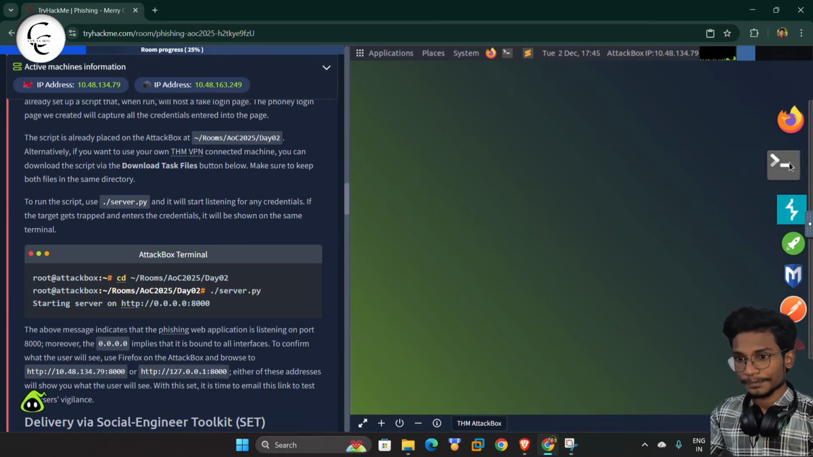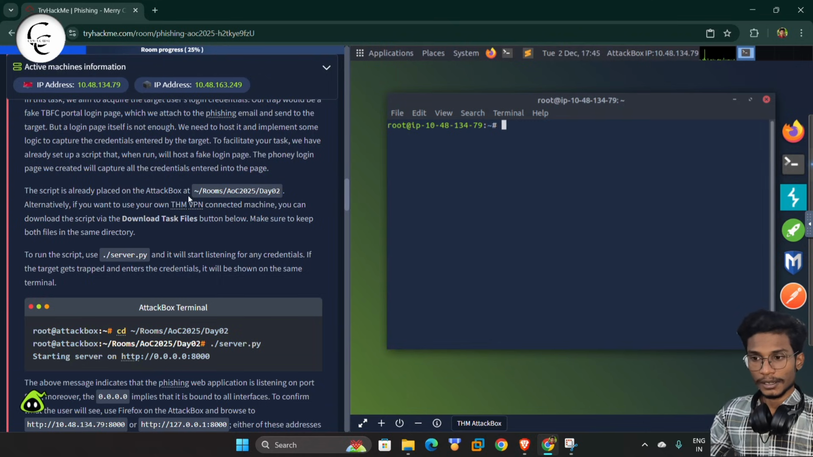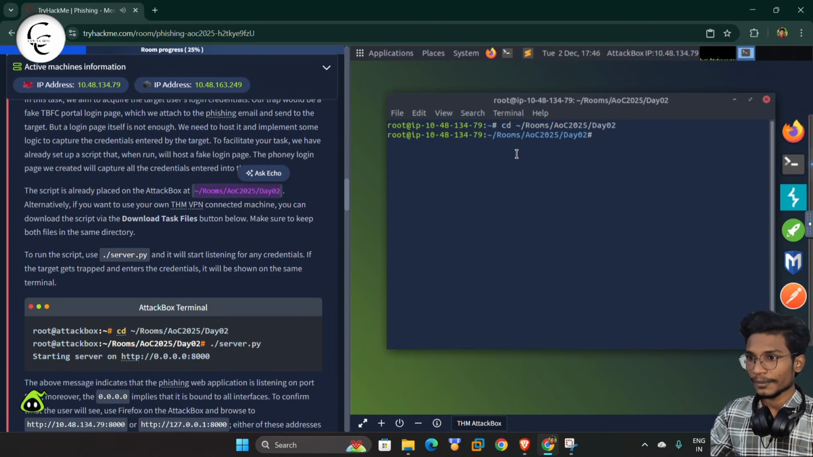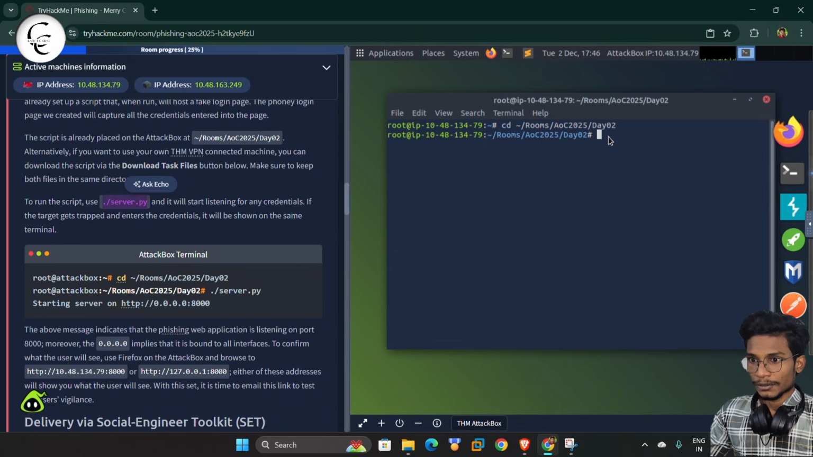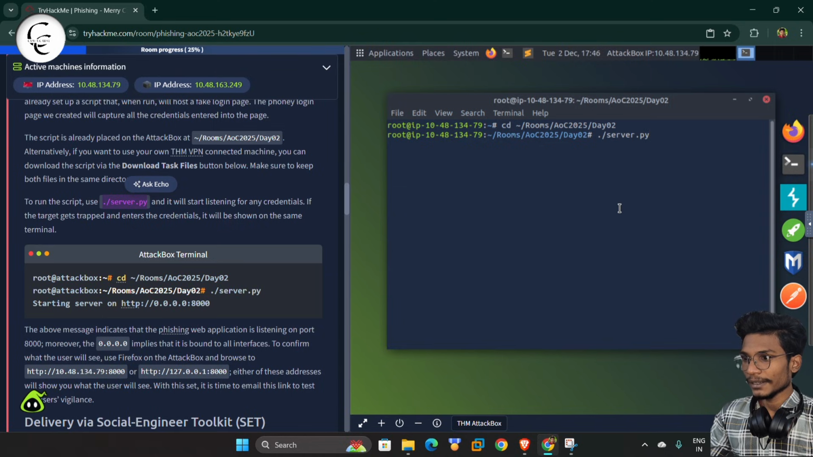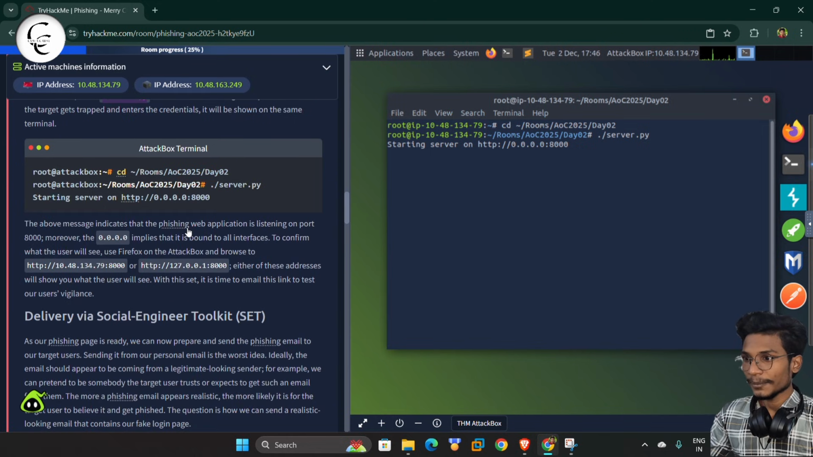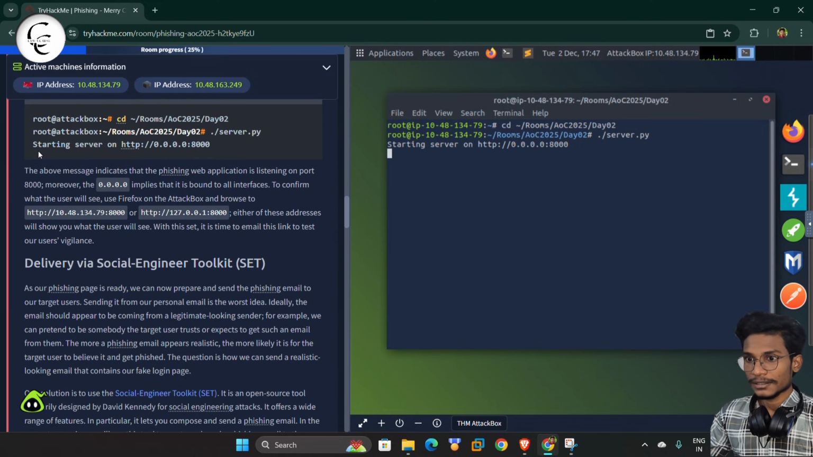Let's open the terminal. To use the SET toolkit, we are going to move into this directory. So we will use cd, then slash, then we can simply select this text and copy, and here we will simply paste this. Guys, now we are inside the AOC 2025 day 2 directory. To start listening to that server, we need to run this script, paste here, and we can give enter. So guys, now you can see our server has already started. On this address you can check.